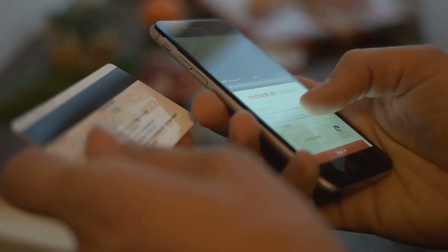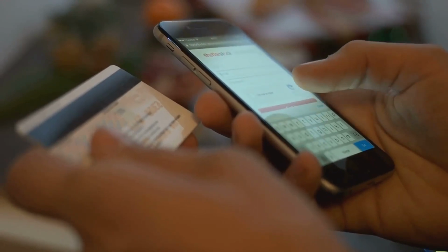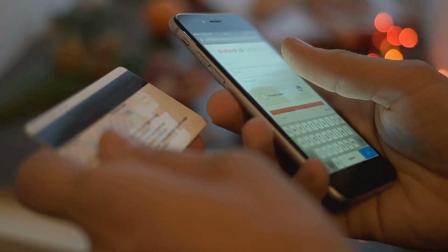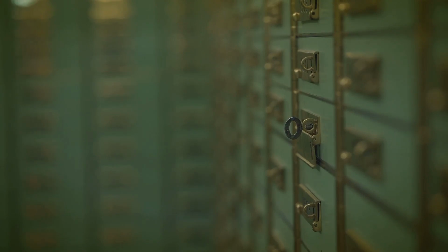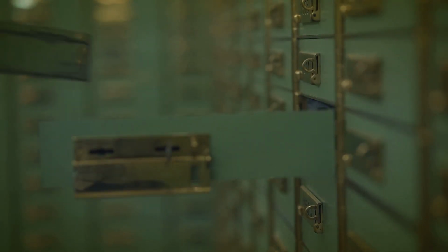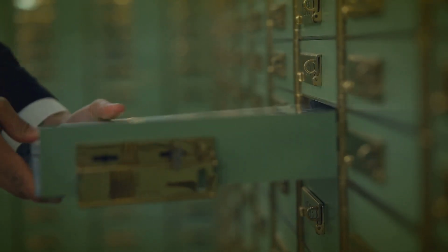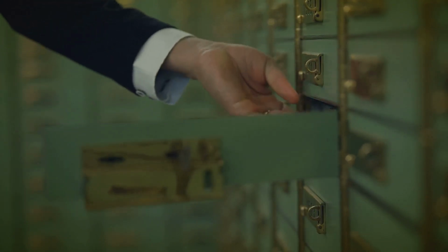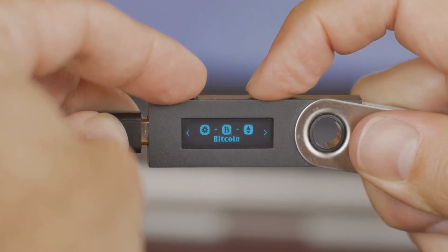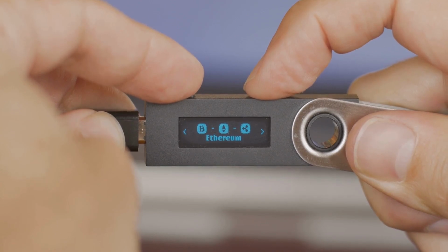Think of a software wallet like carrying cash in your pocket. It's easily accessible but could be lost or stolen. A hardware wallet, on the other hand, is like a safe deposit box, secure but less convenient for frequent use. Remember that each wallet type has its own use case.